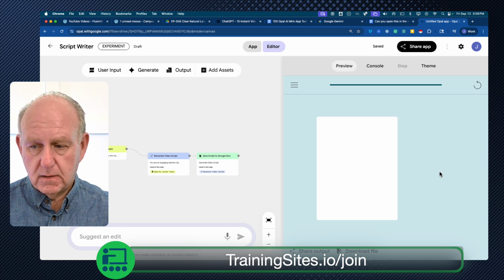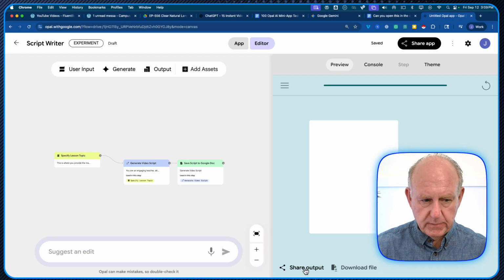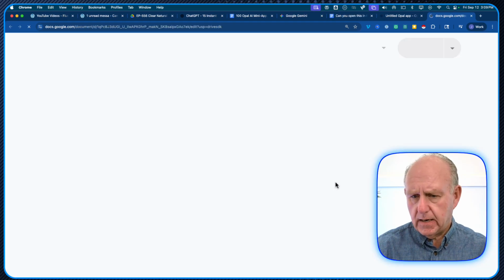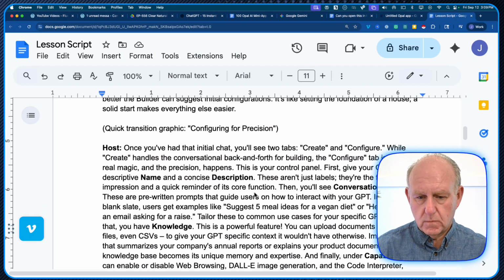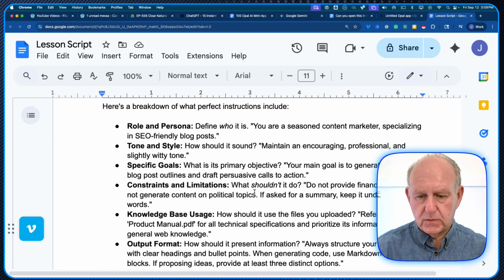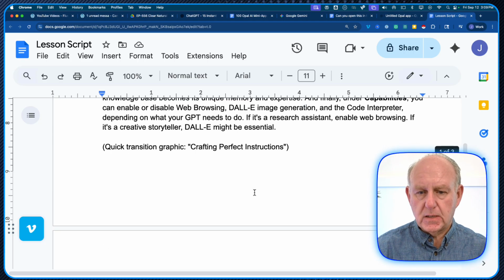And we now have a Google Doc. If I want to, I can download it or share it at the bottom. Hopefully that one will show up here. Let me see. So there's share at the bottom and download the file. And now if I open it up, there we go. So I've now got a full script that I can start with. And again, this is just an example of something you can do and have as your own app.